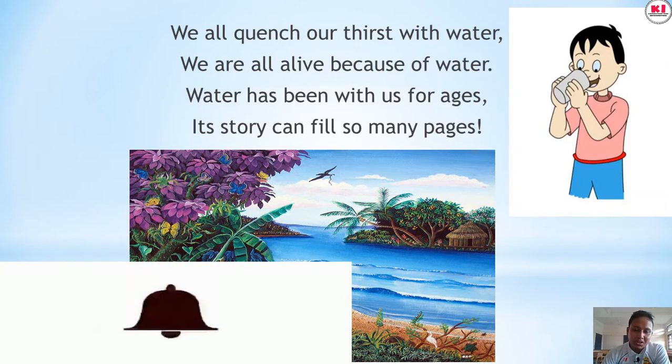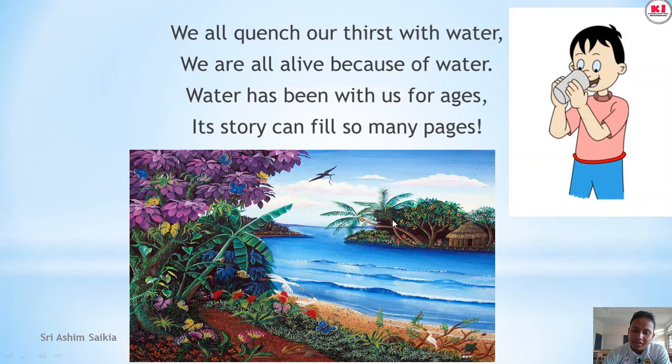Look here at the very beautiful picture. Some places are on the bank of the river and the river flows. All people and living organisms are alive because of water. If water is not available in our place, then our life is impossible. So water is a very important element in our daily life. If we were to write the story of water, it would go to so many pages, and water stayed with us before the start of living organisms.